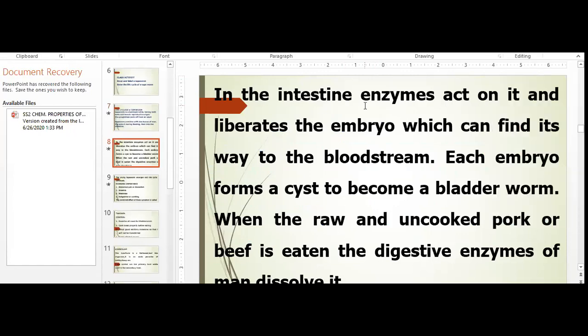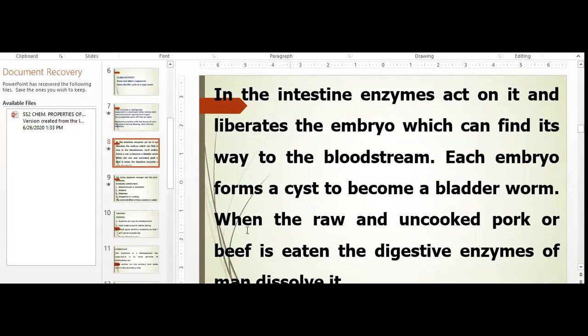In the intestine, enzymes act on it and liberate, that is, open up the embryo. The embryo emerges, it comes out. When this embryo comes out, it finds its way to the bloodstream of that animal. Now, each embryo forms a cyst to become a bladder worm.